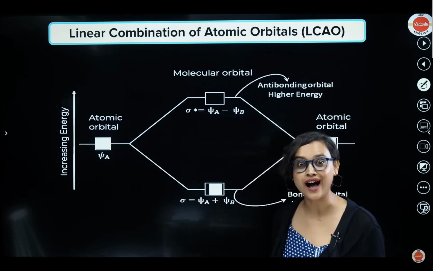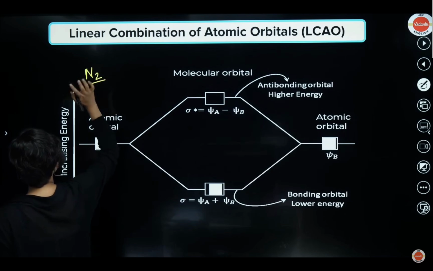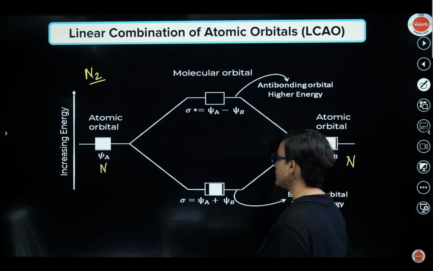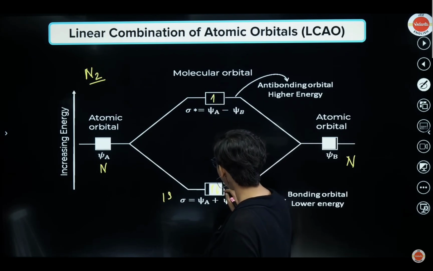Now, how are you going to draw your atoms? Check it out. Imagine that we have N2, nitrogen 2. Two nitrogen atoms are here, so this is my nitrogen 1 and this is my nitrogen 1. Now from this nitrogen, let's consider this to be your 1s orbital. So what will I do? I will have one orbital here, one here. Then I will add one here, add one here.